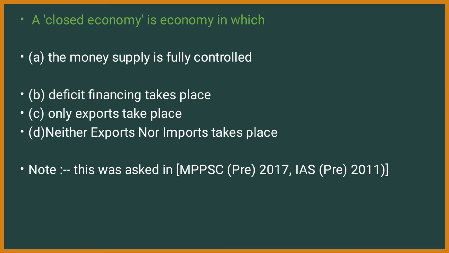Next question. A closed economy is an economy in which, option 1, the money supply is fully controlled, second, deficit financing takes place, third, only export takes place, and D, neither exports nor imports take place. This is one of the important questions because it was asked in MPSC 2017 as well as UPSC IAS 2011. Closed economy was in the news because in 1991-92 we opened up to the world.